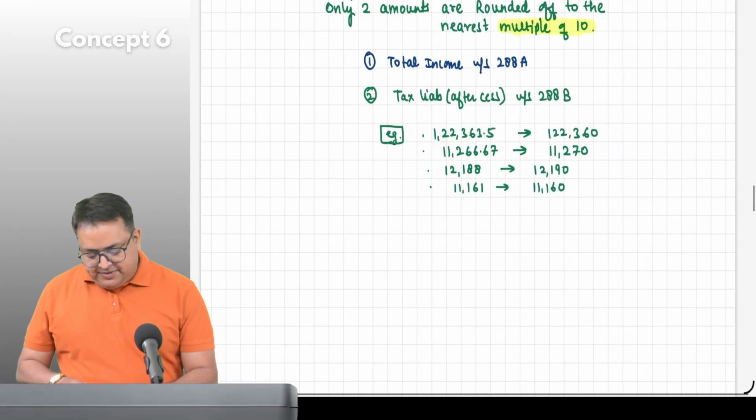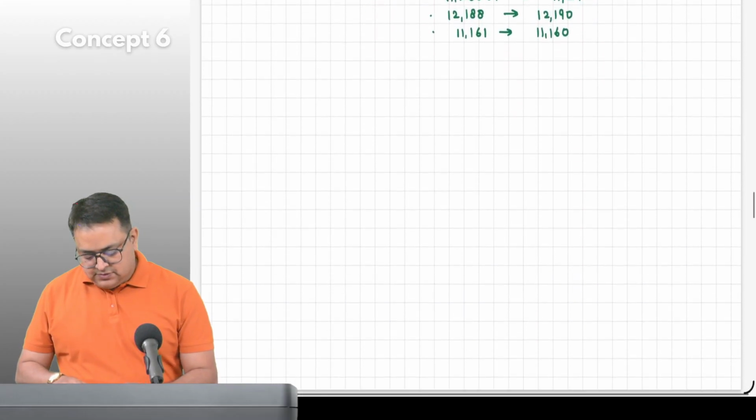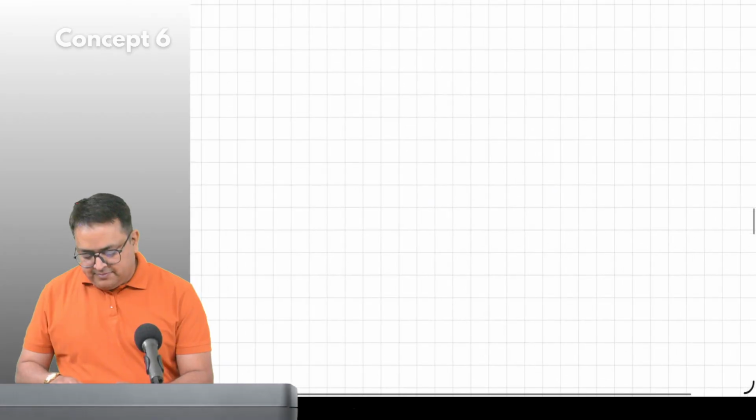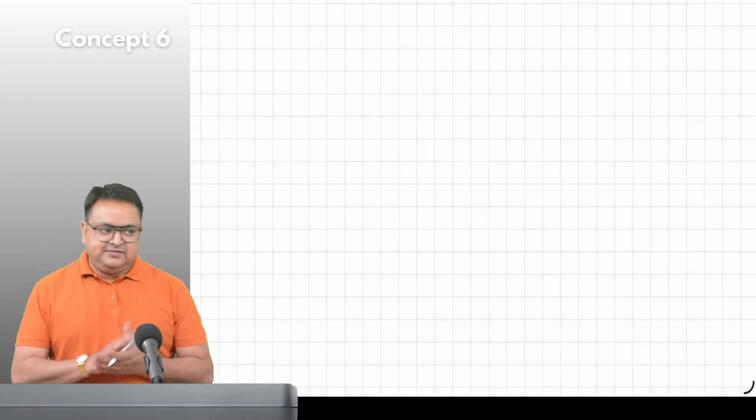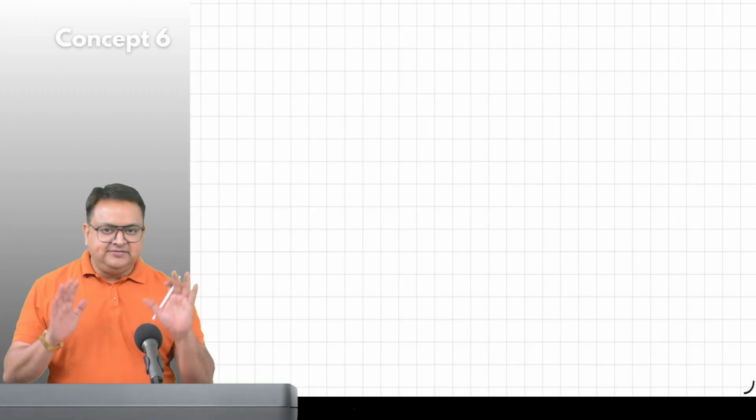Now, guys, what is the capital gain? How does capital gain arise? What type of income is it? Whenever we sell the asset, it is capital gain. Now don't write it. Just listen to this.